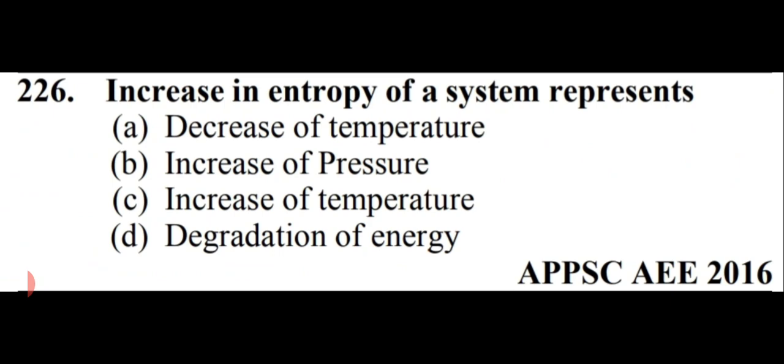Increase in entropy of a system represents: decrease of temperature, increase of pressure, increase of temperature, or degradation of energy. So friends, increase in entropy of a system represents degradation of energy. So option number D is right here. Entropy is caused by the randomness of molecules. As the randomness of molecules rises, the entropy of a system will increase. So option number D, degradation of energy.